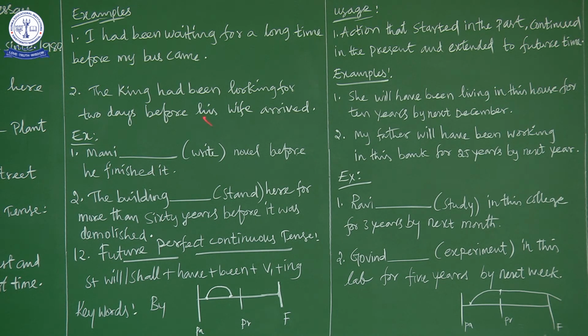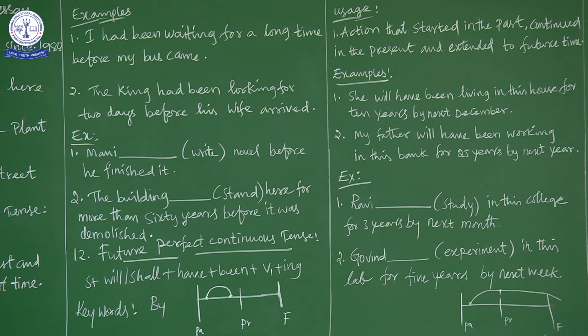Now let us see the example. What is the example here? Ravi does study in this college for 3 years by next month. Now let us go to the graphic. Okay, so now Ravi is studying. He started studying in the past, so he joined the college in the past. And now it is the third year. Now the month is August. Let us say next month.